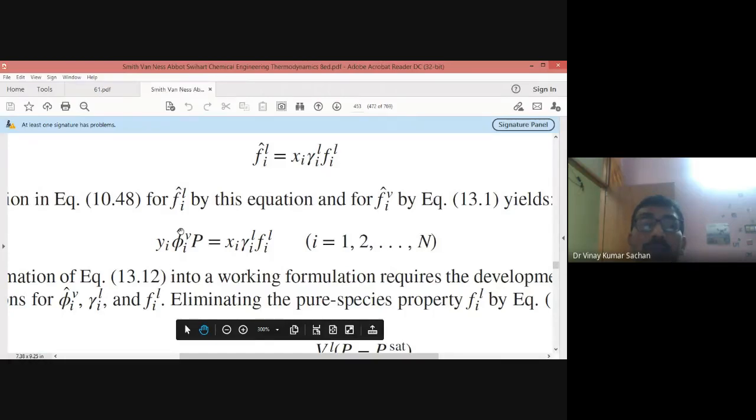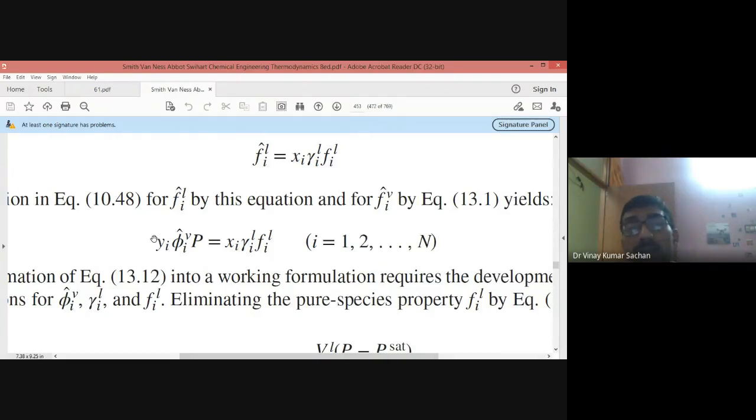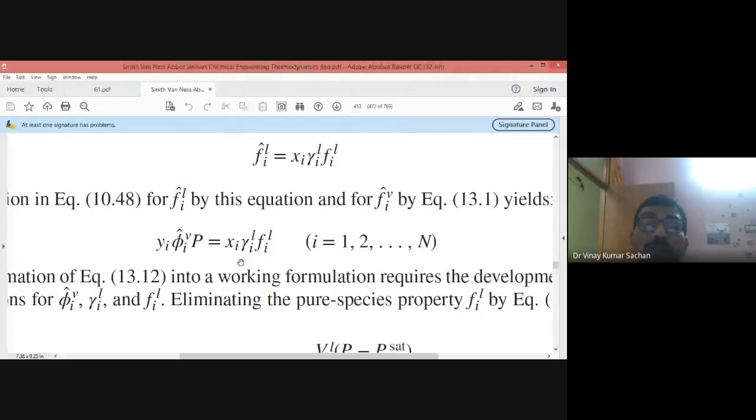This is the vapor phase fugacity of component i, and this vapor phase is a non-ideal gas mixture, so this is a real gas mixture. And this is the liquid phase fugacity of component i, which is in fact a pure component fugacity. So component i has this much fugacity in the liquid phase, meaning the solution phase, and they are equal, because we are considering the vapor phase in equilibrium with the liquid phase. So this is a very important relation.